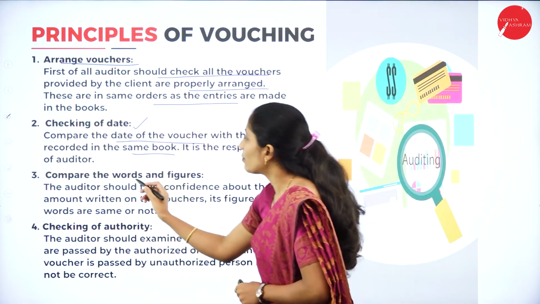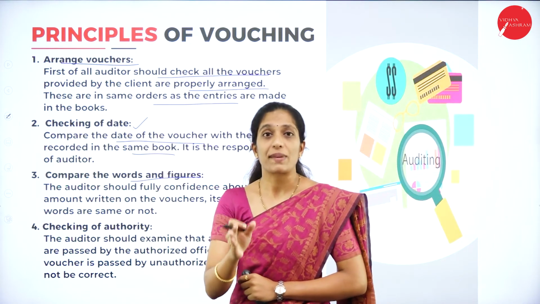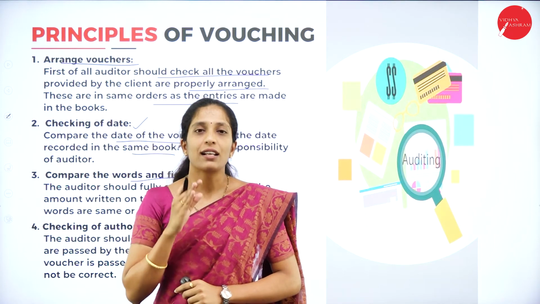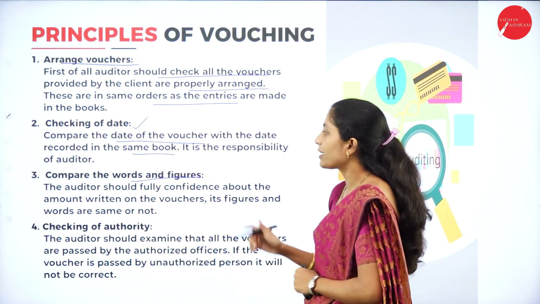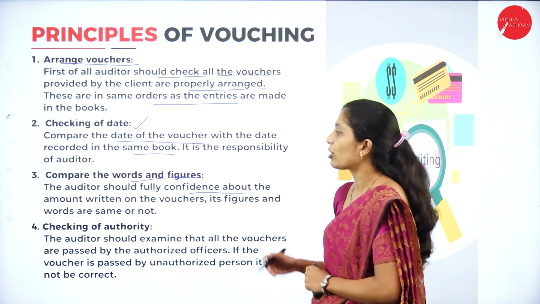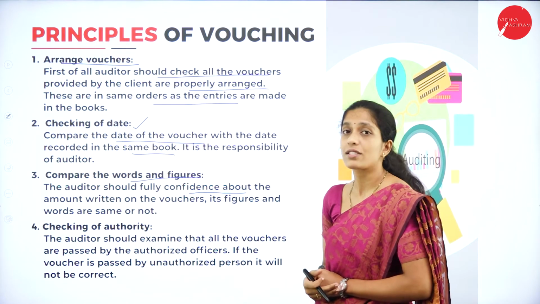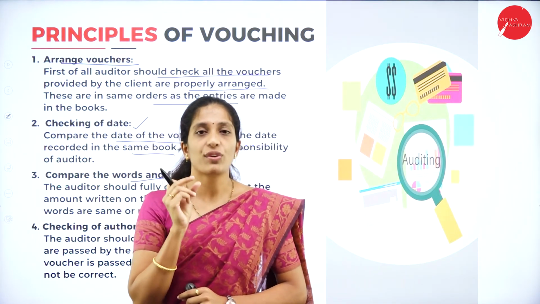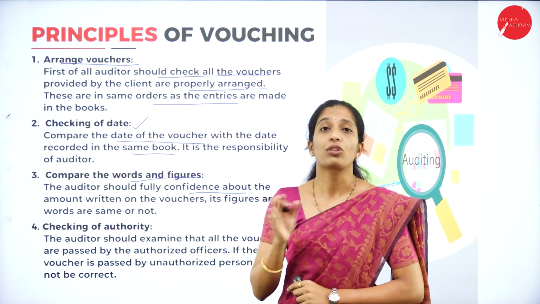Next, compare the words and figures. For example, the words might say something and the figures written might say something else. So the words as well as the figures have to be checked properly. The auditor should be fully confident that the amount written in figures and in words on the voucher are the same.